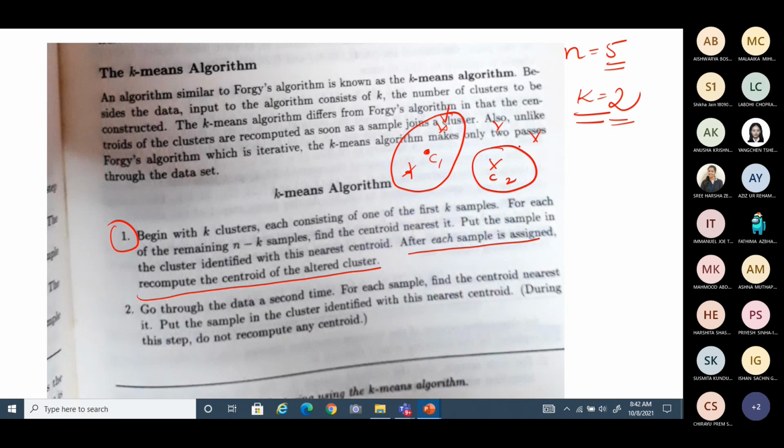Okay, fine, you repeat the procedure. Take one more sample. You may find this is close to this cluster, so you merge these two. Immediately the centroid, which initially was along with the seed point, will move now to here. The cluster is changing.